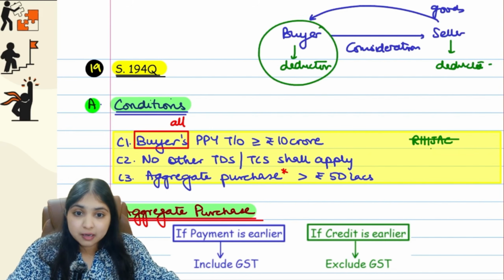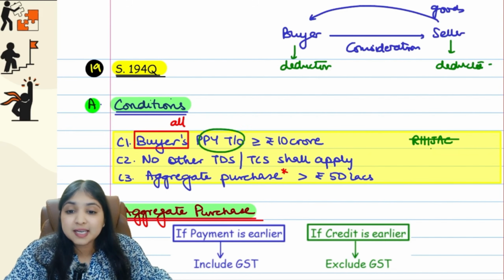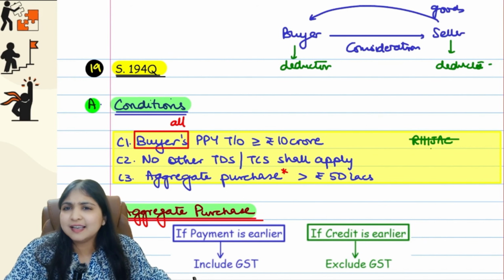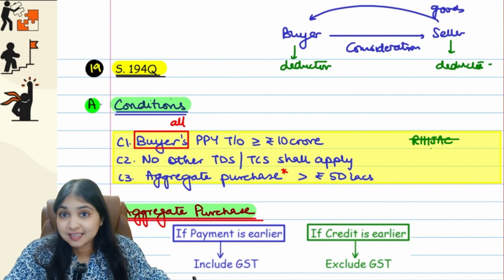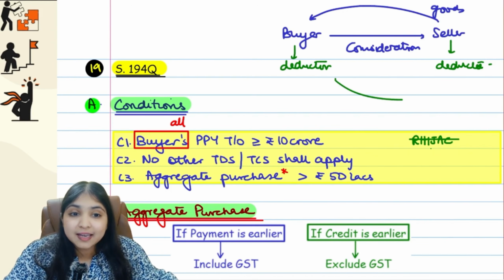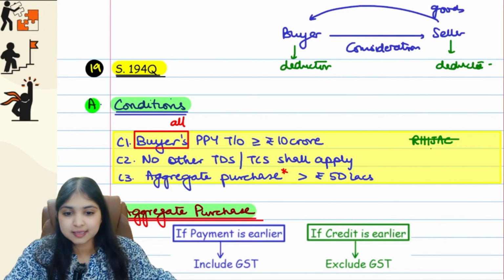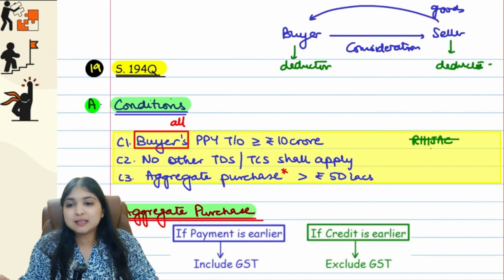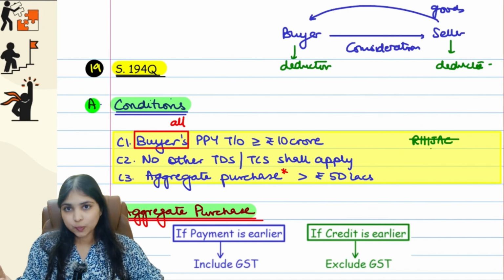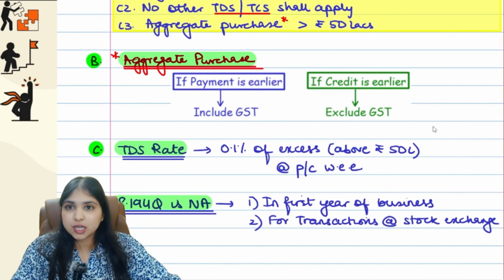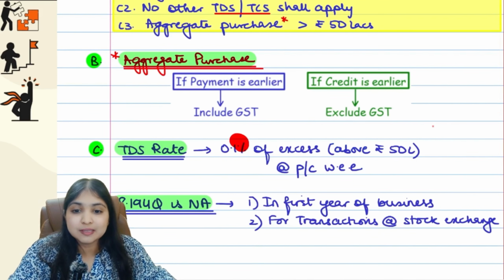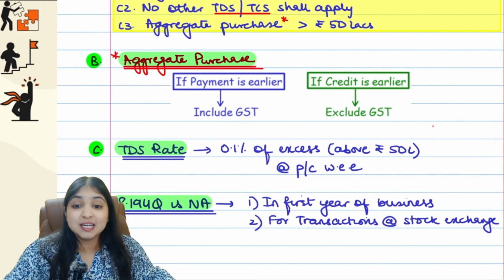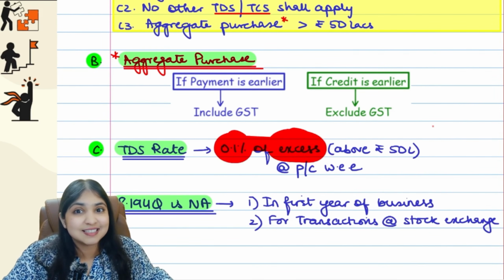So this buyer, this deductor, his preceding previous year turnover has to be at least 10 crores. No other TDS section should apply, no other TCS section should apply, and the aggregate transaction between this buyer and seller has to be more than rupees 50 lakhs. So if all these three conditions are fulfilled, only then 194Q will apply. If all these conditions are fulfilled, guys, the TDS rate will be 0.1%. Very small amount of TDS, 0.1%, but 0.1% of the excess.